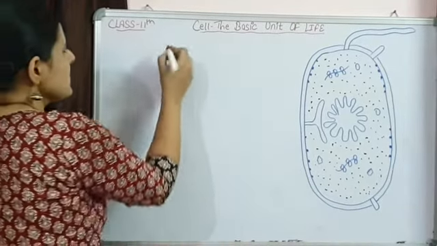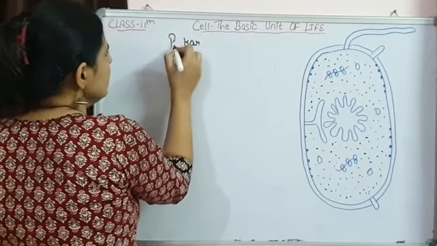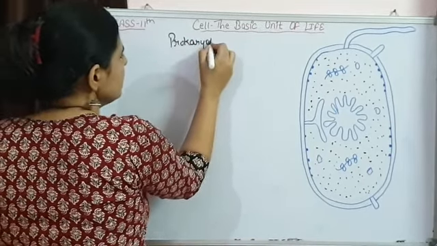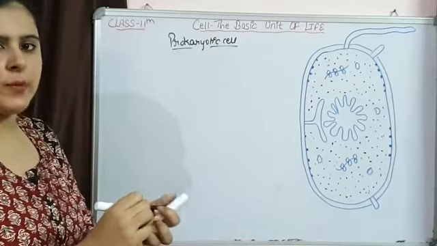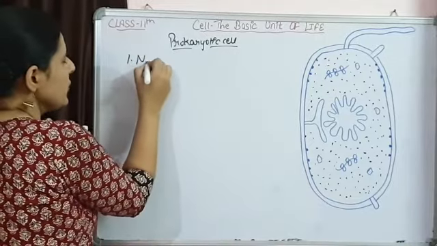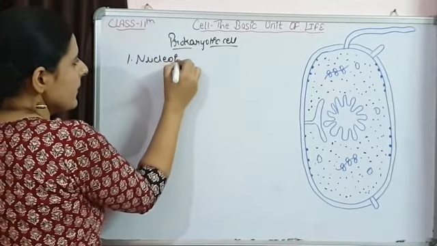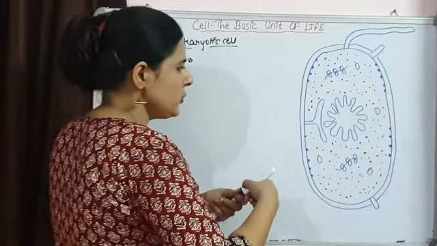So let's discuss a prokaryotic cell. Simply, if we talk about the DNA of the prokaryotic cell, then the nucleoid is there and it is going to lie here. This is the nucleoid.